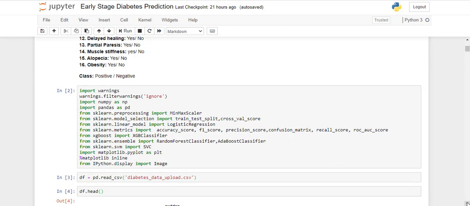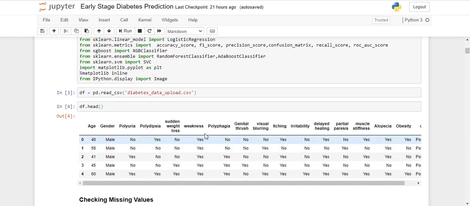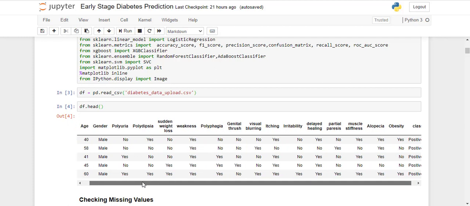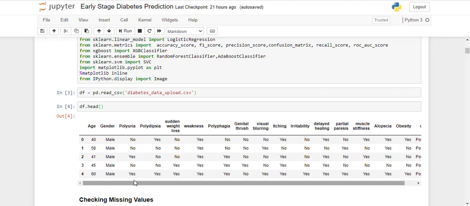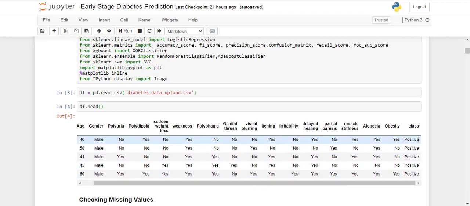So apart from that, first of all, we have read the dataset using the pandas library, and we'll be seeing, using df.head, what the top records are. And as we can see, all data is fine, everything is in yes/no format, apart from age and gender. And this is the class variable, which is positive and negative. Positive means the patient is suffering from diabetes, and negative means normal.